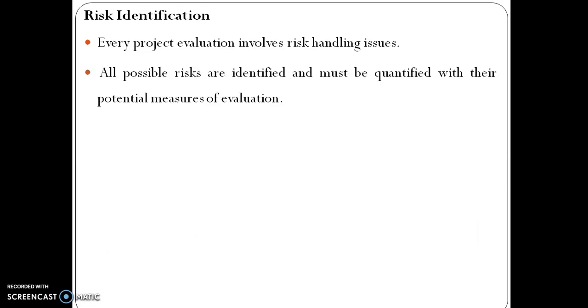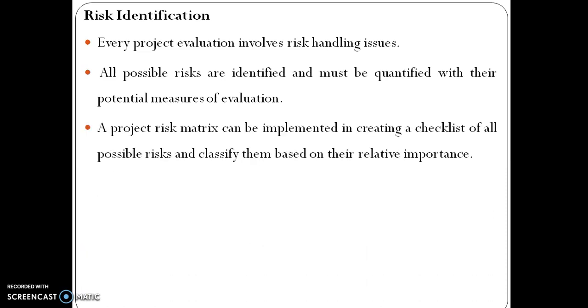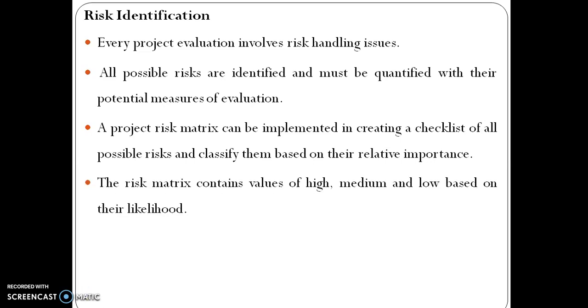Risk identification. Every project evaluation involves risk handling issues. All possible risks are identified and must be quantified with their potential measures of evaluation. A project risk matrix can be implemented in creating a checklist of all possible risks and classify them based on their relative importance.